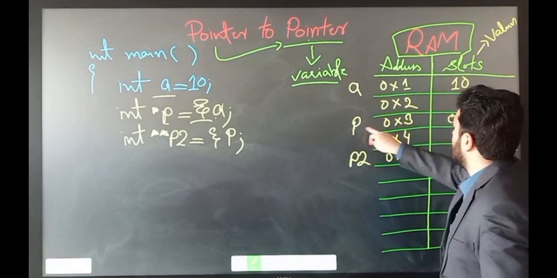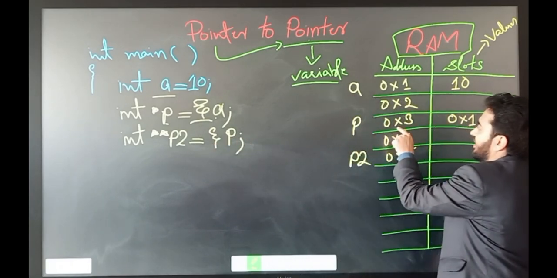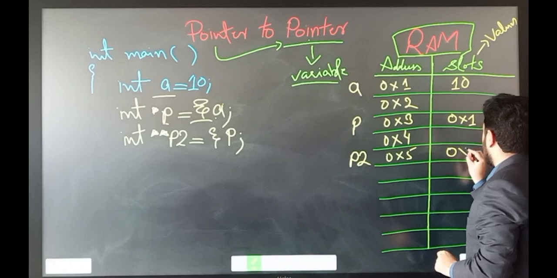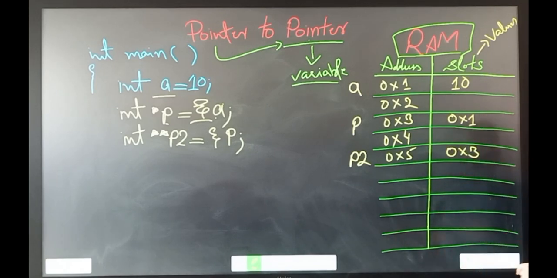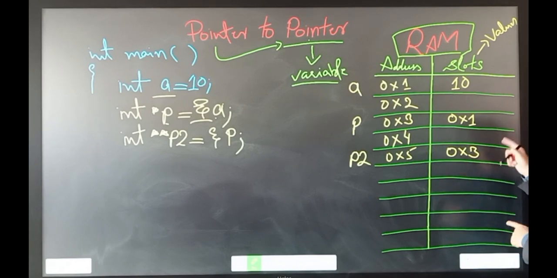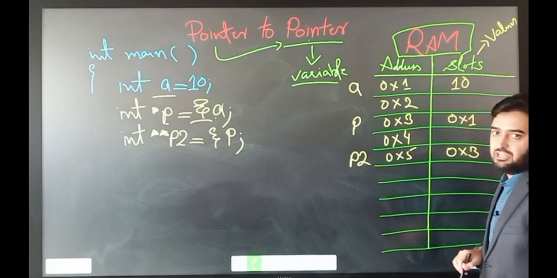Okay, so we have the pointer p, and we have already assigned the address of a. The address of pointer p is 0x3, and that will be assigned to the double pointer, which is p2. In this way we have assigned the address of a pointer into the double pointer.